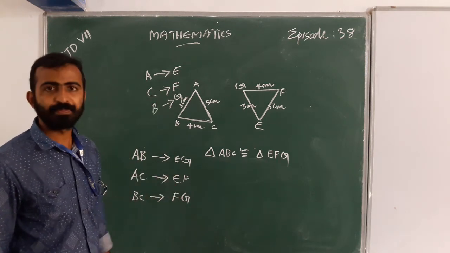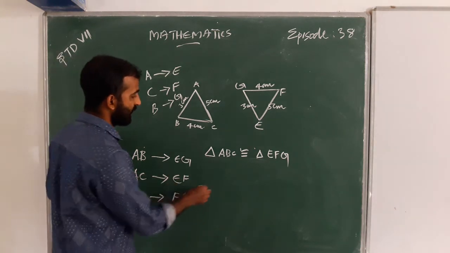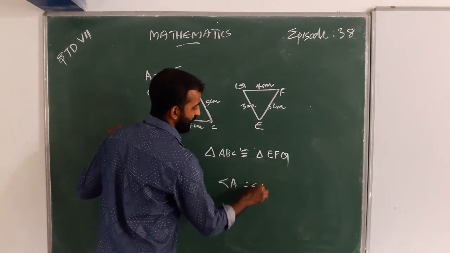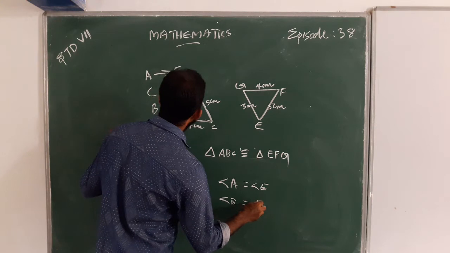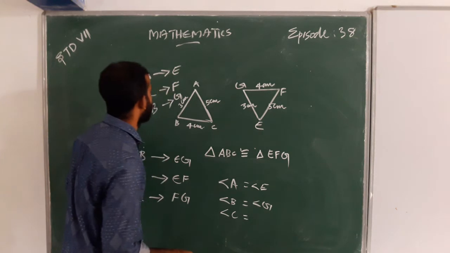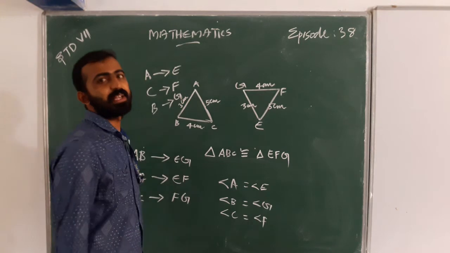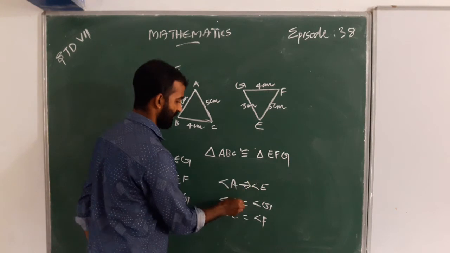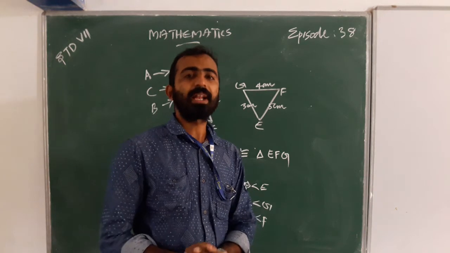These are the corresponding sides. And angle A equals angle E, angle B equals angle G, angle C equals angle F. These are the corresponding angles.